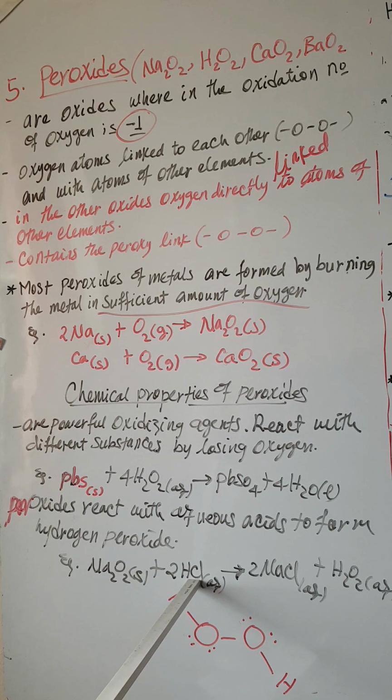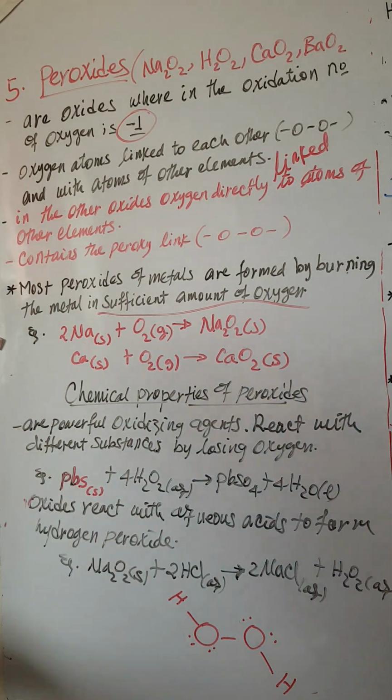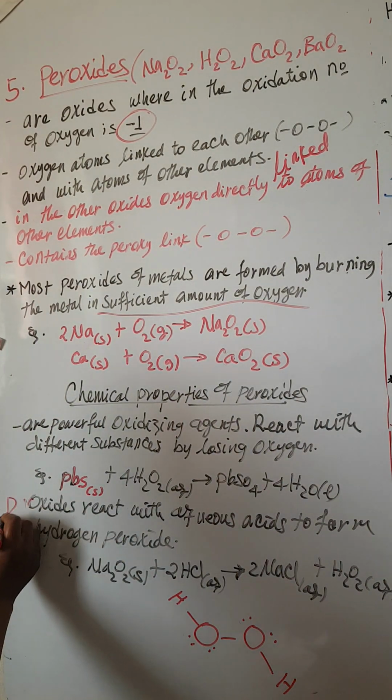It reacts with 2 moles of aqueous hydrochloric acid to form sodium chloride and hydrogen peroxide. So here the one we had was a metal peroxide, but here there is hydrogen peroxide. So these are the two basic properties of peroxides.